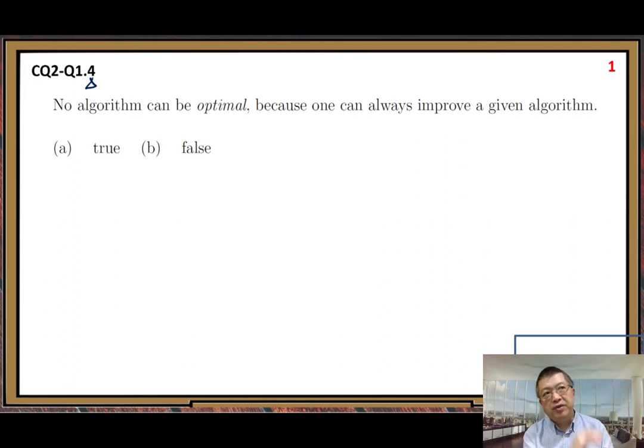To answer this question, you need to have the background of our D.1. In that one, we solve a simple problem, minimum selection problem. The result, we got an optimal solution, right?